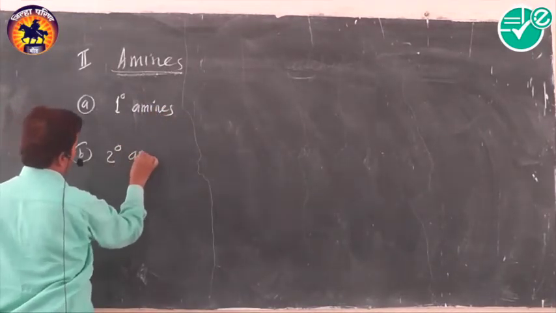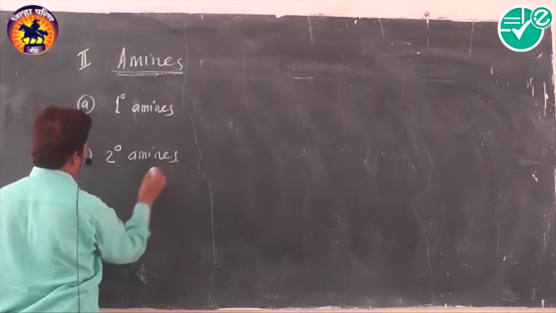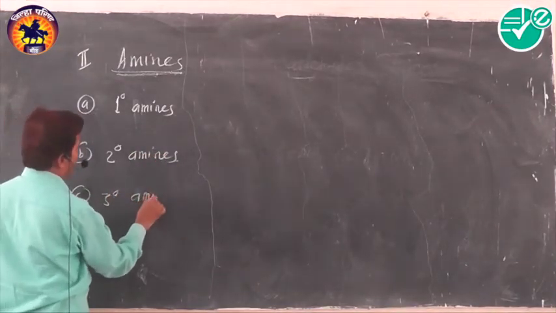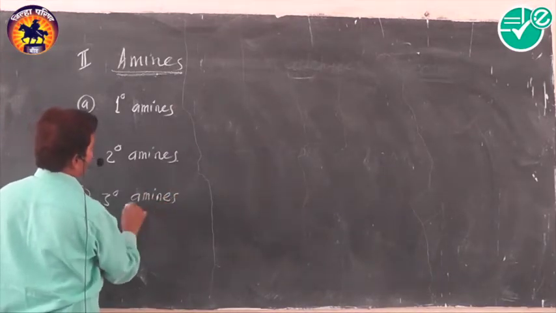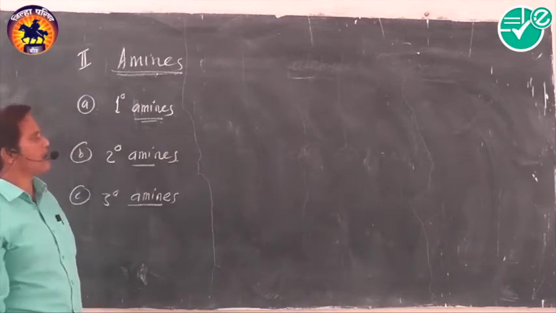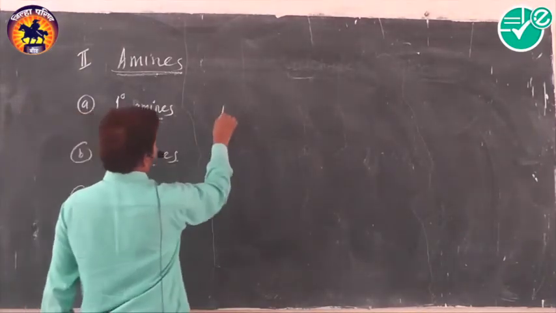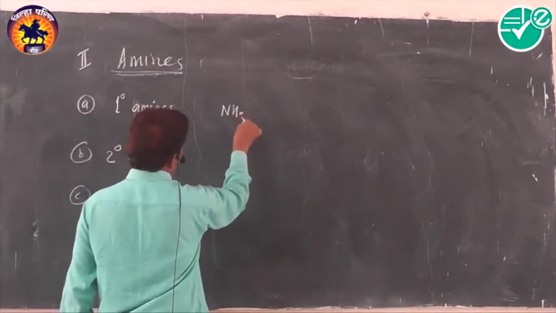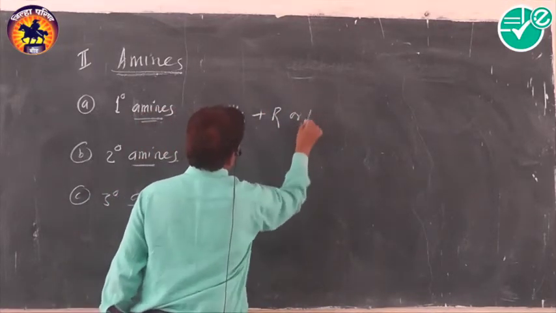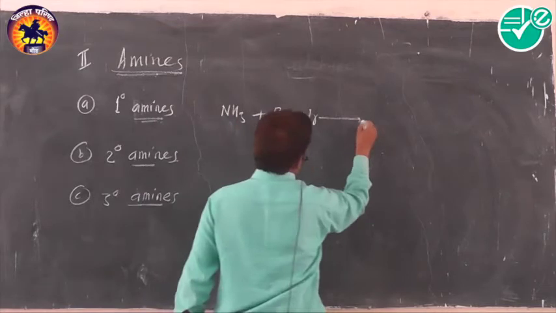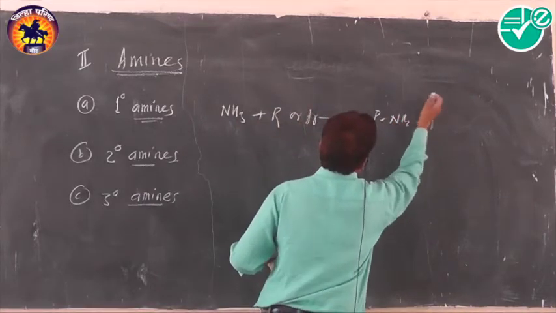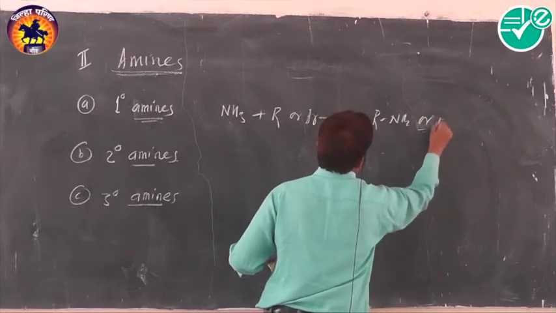Depending upon how many hydrogen atoms of ammonia are replaced by alkyl or aryl groups, these amines are classified as primary, secondary, and tertiary. When one of the hydrogen atoms of ammonia is replaced by only one alkyl or aryl group, the resulting compounds are called primary amines.